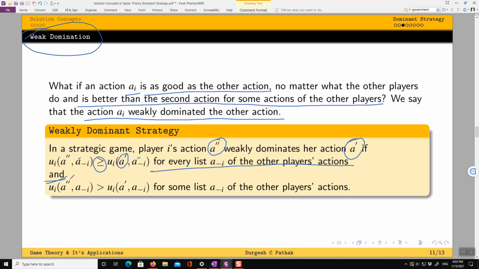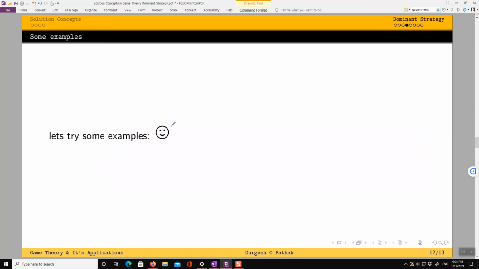the payoff from playing A'' is strictly greater than the payoff from playing A' for some actions of the other players. So it means if there are, suppose, 3 actions, then for at least one action it is strictly greater than the payoff from any other action, and for the remaining 2, or the remaining 1, it is equally good. Okay, so this is a weakly dominant strategy. So before we proceed, let's try some examples.